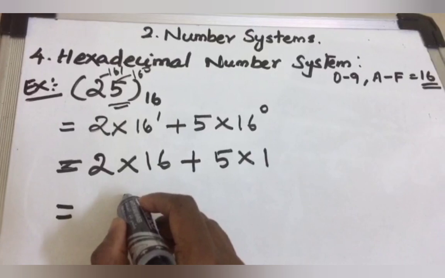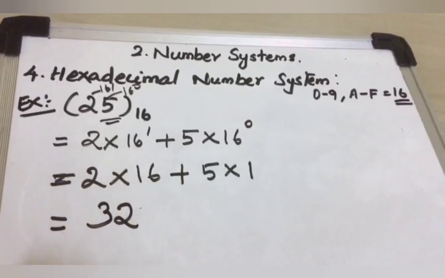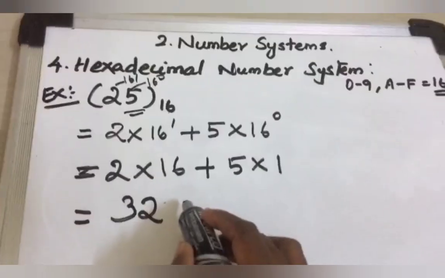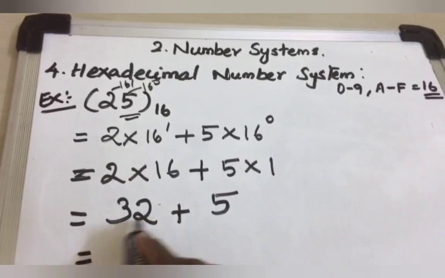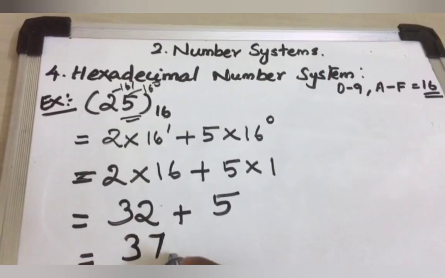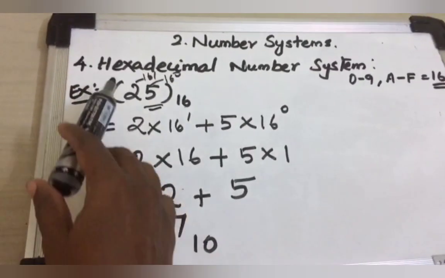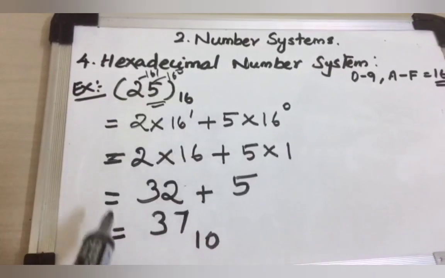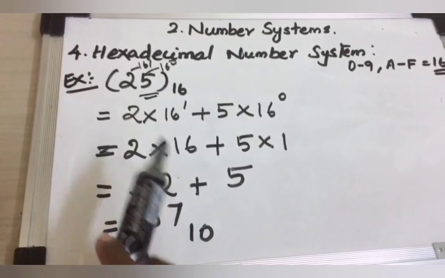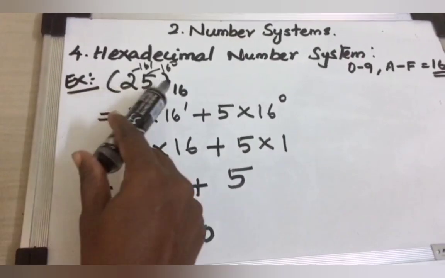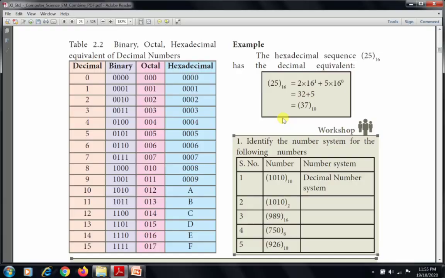6 twos are 12, then remaining 1; 1 two is 2, plus 1 is 3. So 2 into 16 is 32, plus 5 into 1 is 5. Then add these two numbers: 32 plus 5 is 37, base 10. So the hexadecimal number 25 base 16 is equivalent to the decimal value 37 base 10.